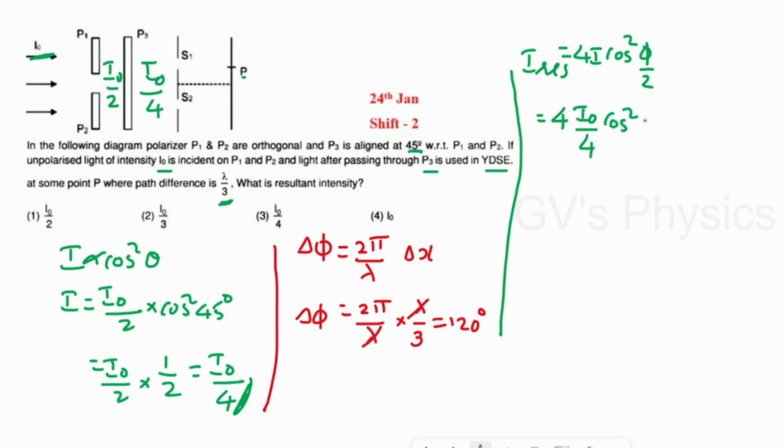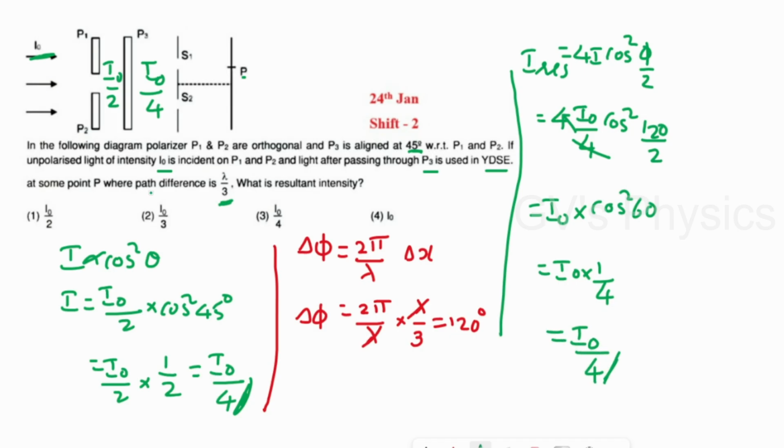Phi is the phase difference, that is 120 by 2. This will become 60. This 4 will get cancelled. Balance I0 into cos square 60. Cos 60 is 1 by 2. If you are taking the square, it will become 1 by 4. So the resultant intensity is equal to I0 by 4. We'll check the option. Option 3 is the right answer.